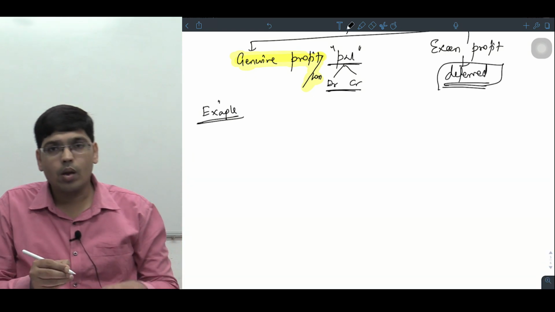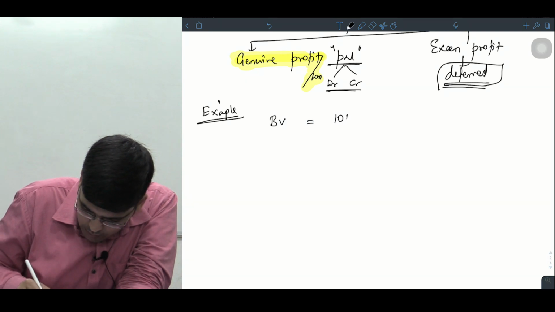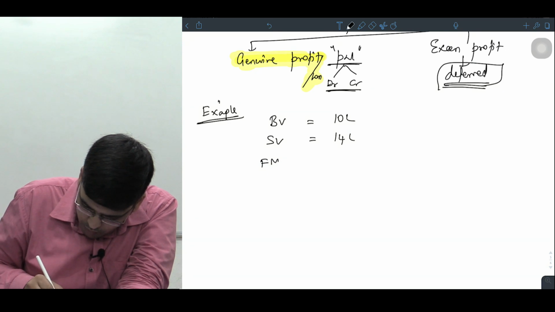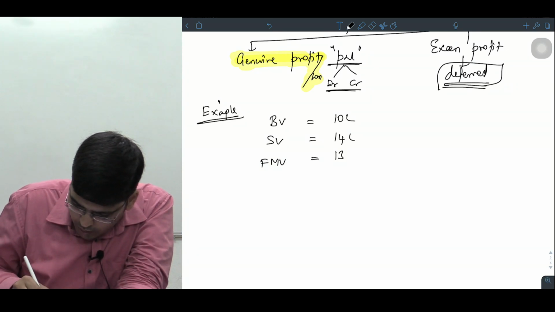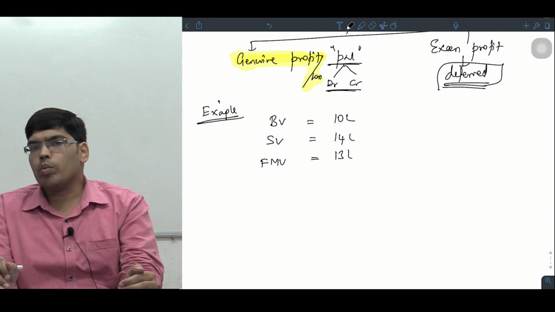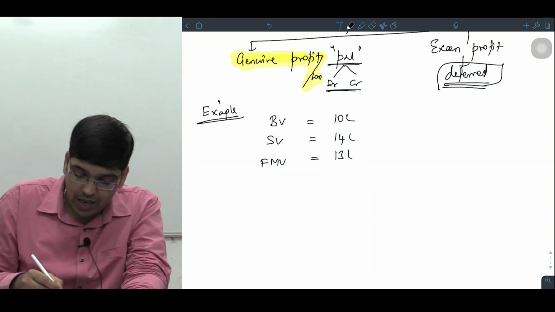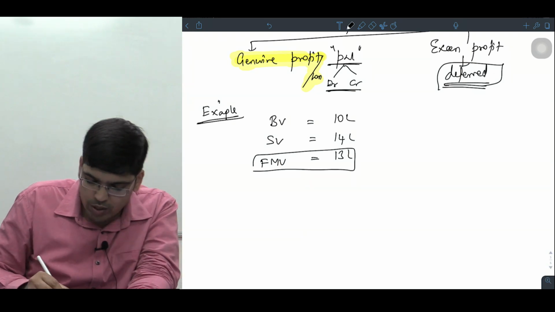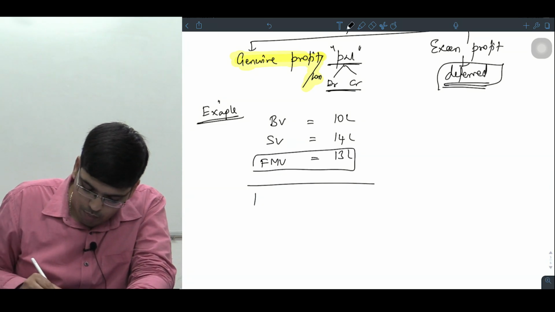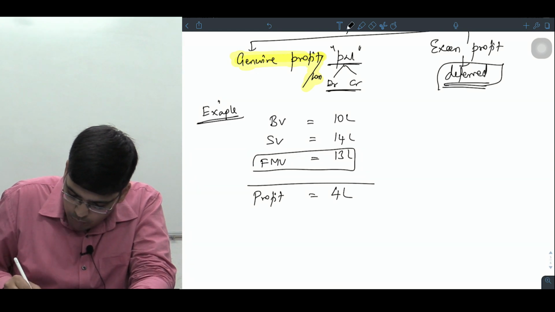Listen to the example. Imagine the book value of the asset is 10 lakhs. The sale value is 14 lakhs. The fair market value is only 13 lakhs. If you observe carefully, an asset which could have been sold for 13 lakhs, you are selling for 14 lakhs. The market value of the asset is only 13, but you are selling for 14. So no doubt, the profit you have made is 4 lakhs.